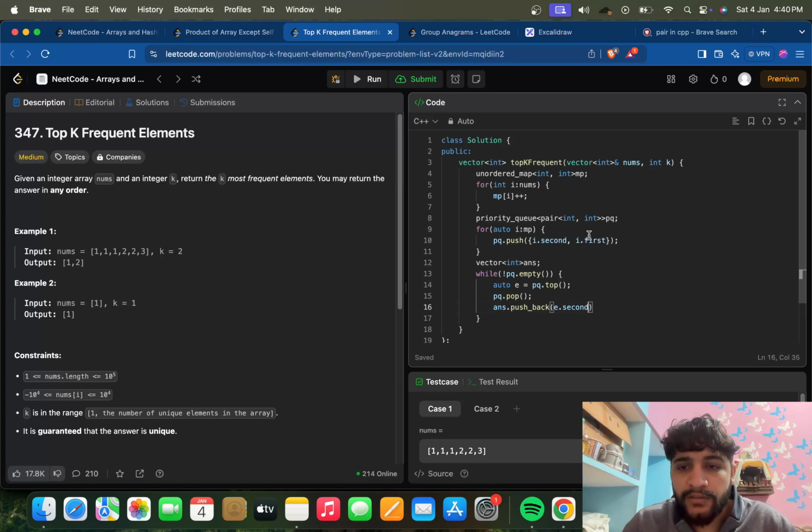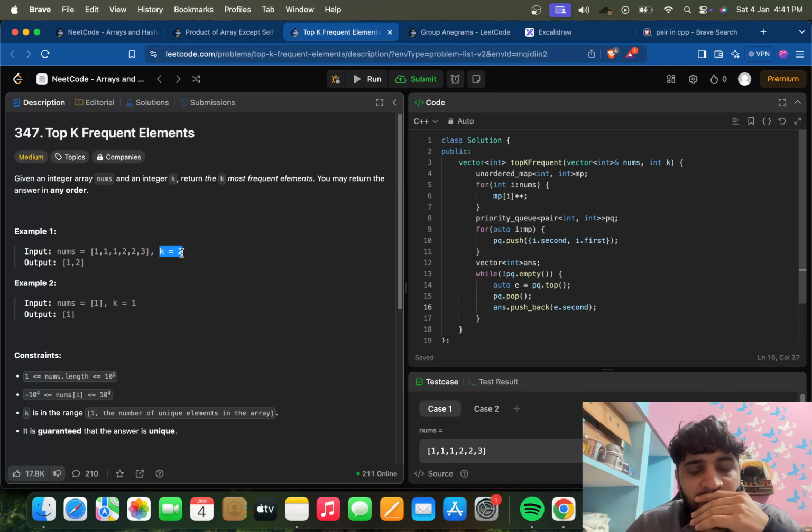Why second? Because the element is stored at the second place inside this priority queue. Okay, but there's a problem here that we have to find only the top k frequent elements, not all the elements of it.